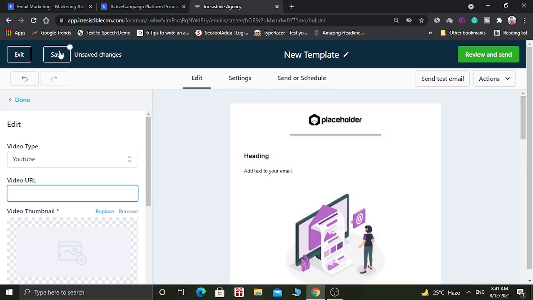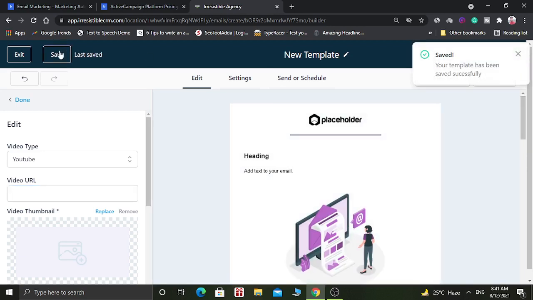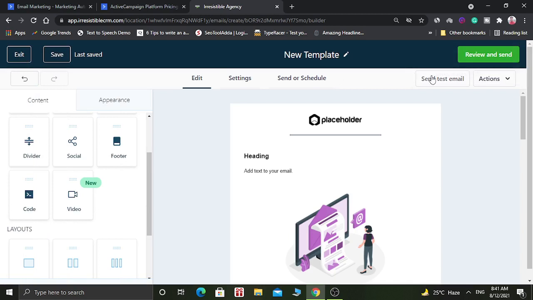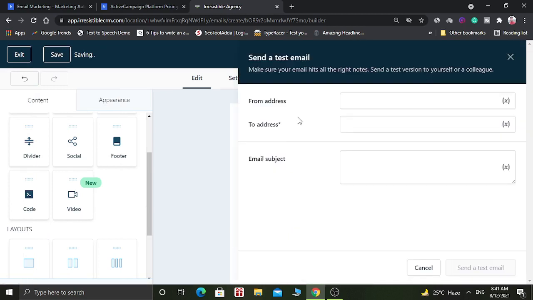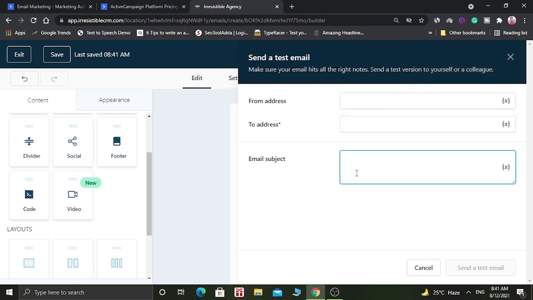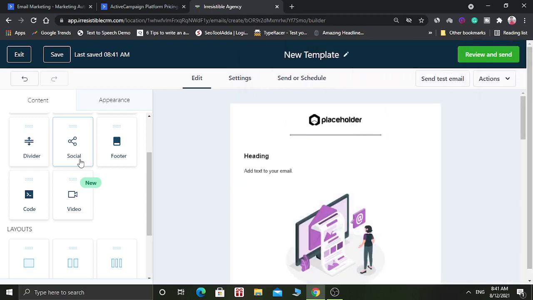And you can save it. You can even send a test email. You can add from address, you can add to address, and you can add email subject, and you can test it. So this is a very good option,